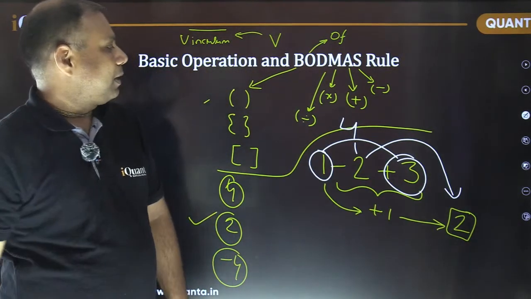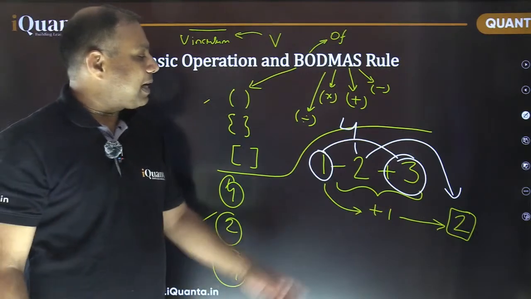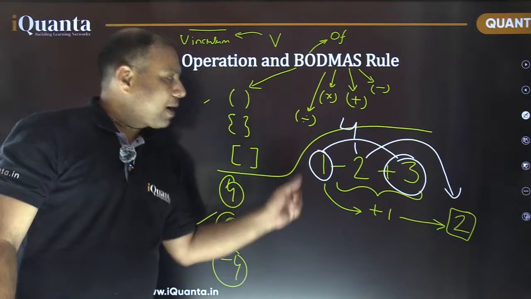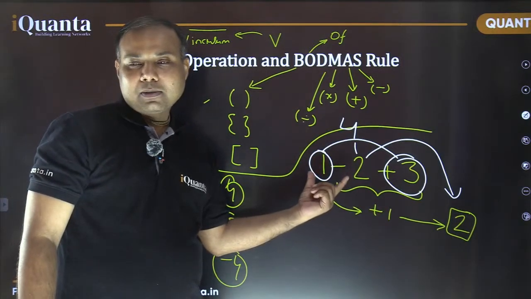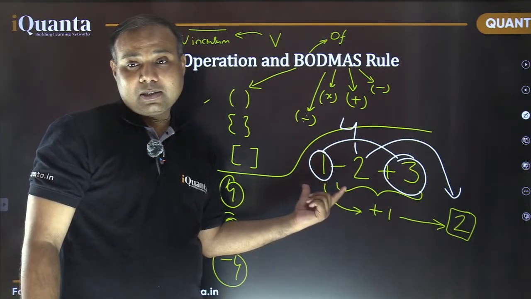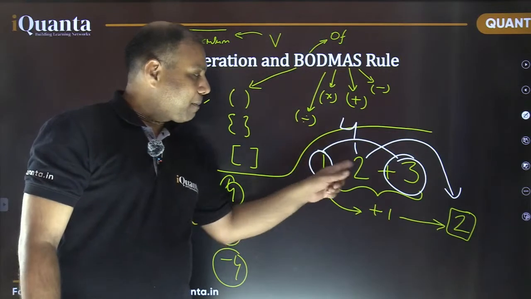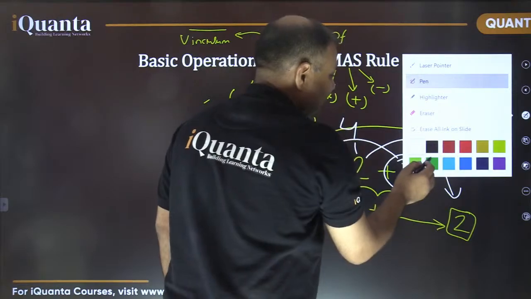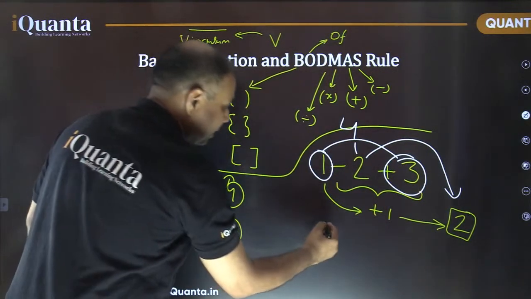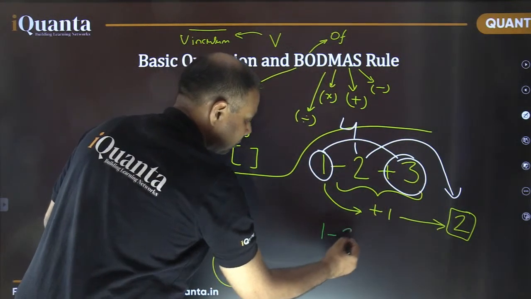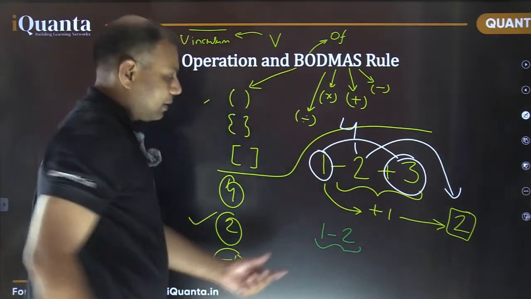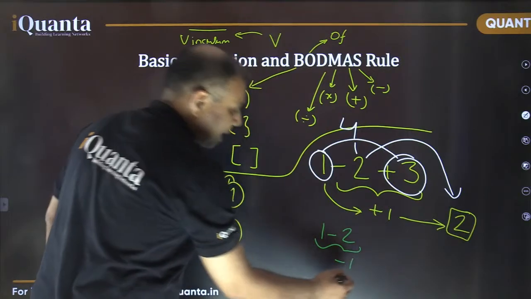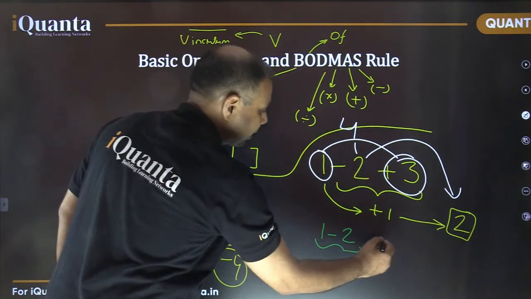What else? You could have also done 1 minus 2 first. If I do 1 minus 2, how much is it? It is minus 1, isn't it? If I'm doing it in that order only, 1 minus 2 is equal to minus 1, and then we have plus 3.